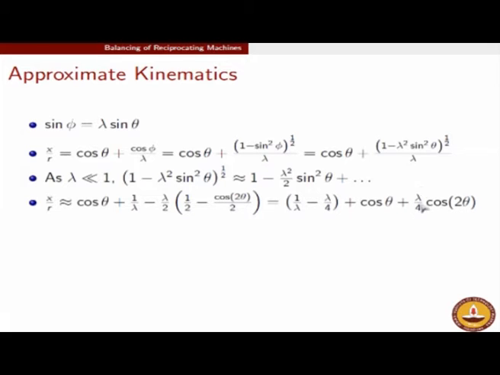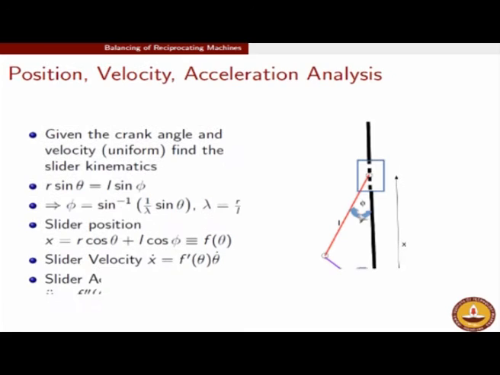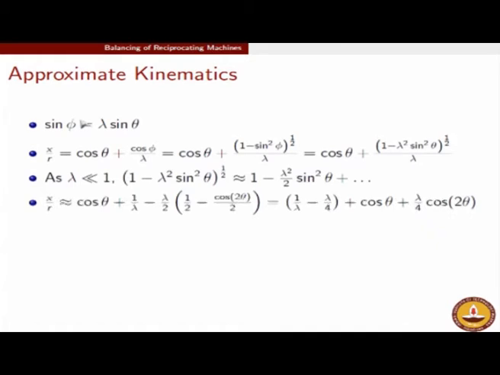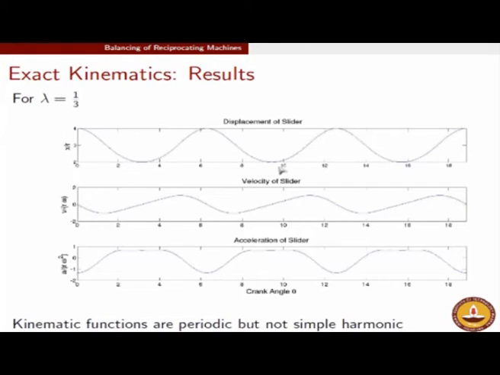But you already know that lambda is small, and this plot, if you have observed carefully, has been taken for lambda equals 1 by 3. So the contribution from cos 2 theta, the amplitude, is actually 1 by 12. In the plot that you have seen, you have cos theta plus 1 by 12 cos 2 theta. So the cos 2 theta component is hardly visible in this plot.